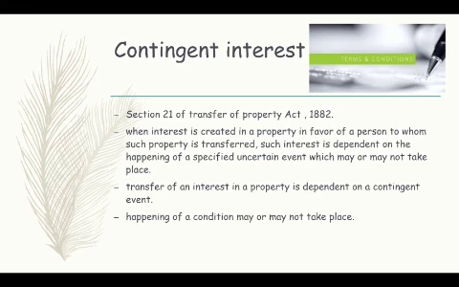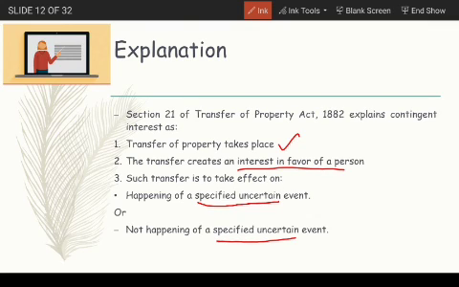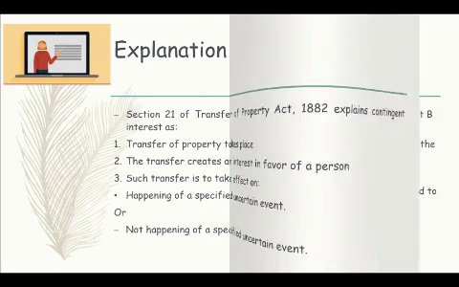So this condition may or may not take place, and it's an uncertain event, unlike the vested interest. The transfer of an interest in a property is dependent on a contingent event, and the happening of a condition may or may not take place. Now, what is the explanation of this Section 21? This explains that there is a transfer of property taking place, and this transfer creates an interest in favor of a person, and such transfer has to take effect on the happening of an uncertain event or the not happening of a specified uncertain event. So the event told here is an uncertain event.